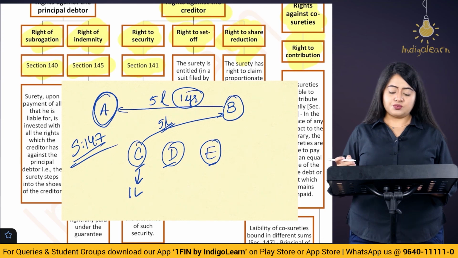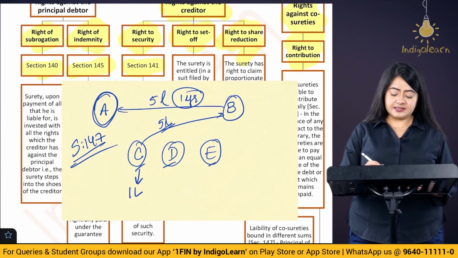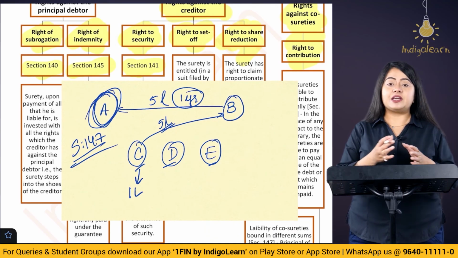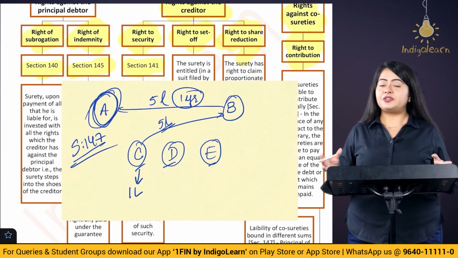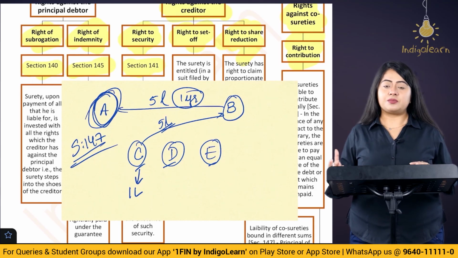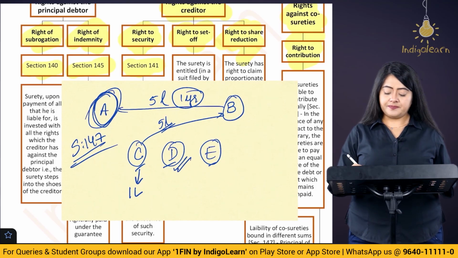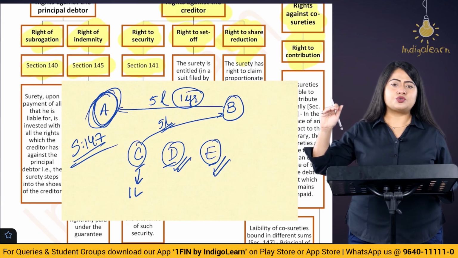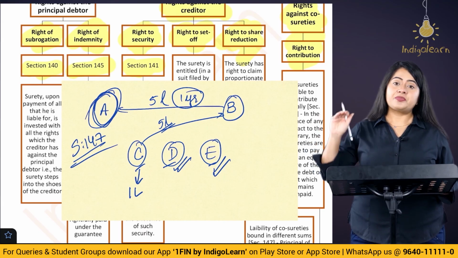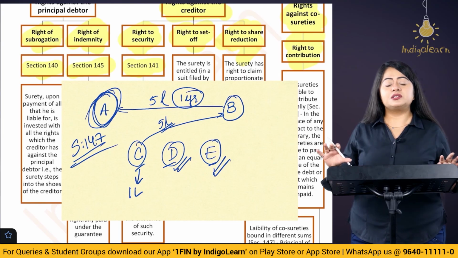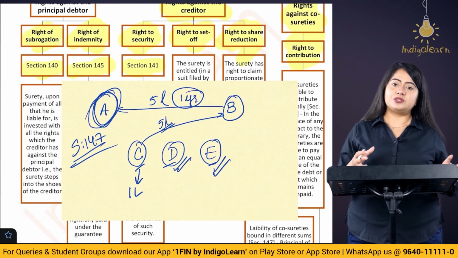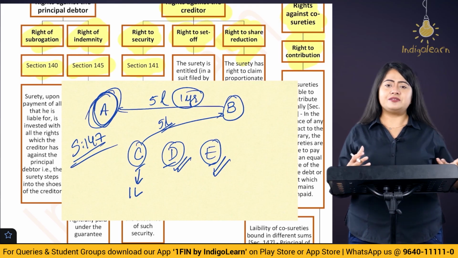Now in this case, what is going to happen? See, if A makes a default, then up to 1 lakh rupees, all 3 of them are going to contribute equally, and after that the amount that is remaining is going to be contributed equally by D and E. So up to a specific limit, if any of the co-sureties have specified a limit, up to that amount all the co-sureties are going to contribute equally. After that, whatever amount is remaining is going to be contributed equally by the remaining co-sureties.